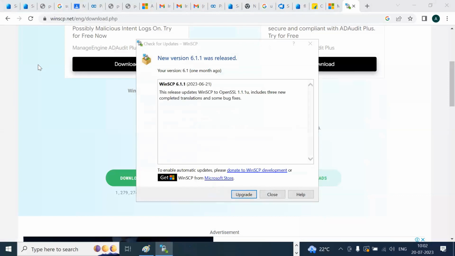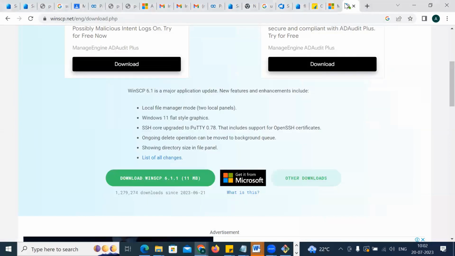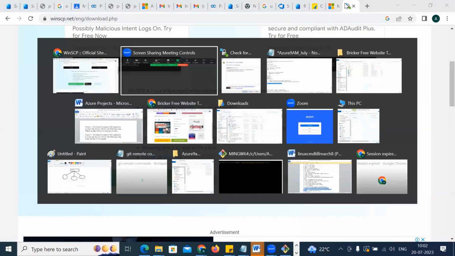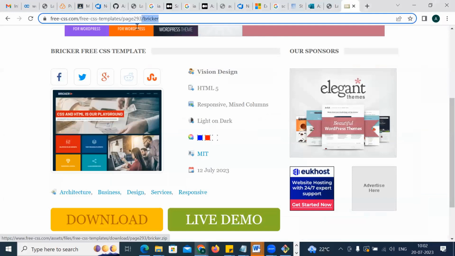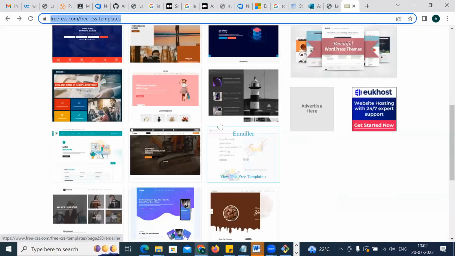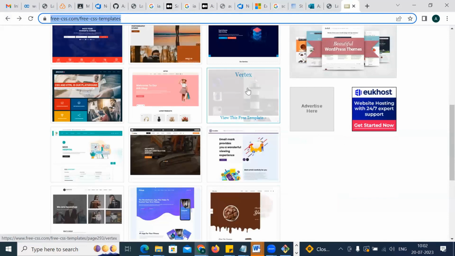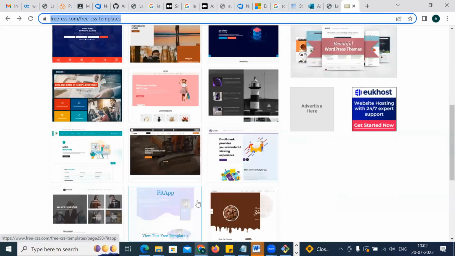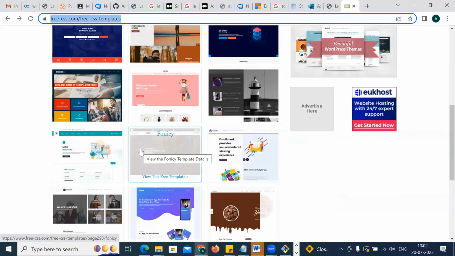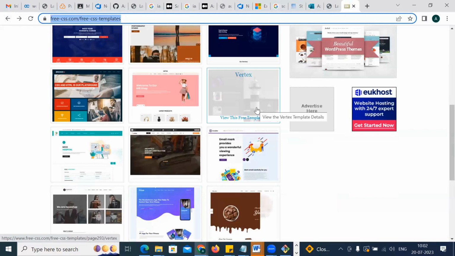Free code, yes, dear Washim. Free code, you have to go back to this website. I did it just now, some time back. If you forgot it, it's freecss.com. I'll give this link to you. Go to this website, freecss.com, and try to choose anything. Like you want to go with this one, or this one, or this one. Anyone you want, download that code. The choice is yours, buddy.